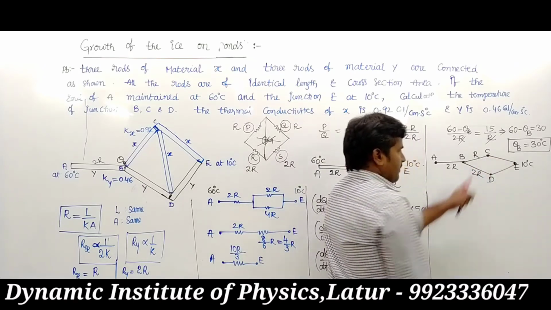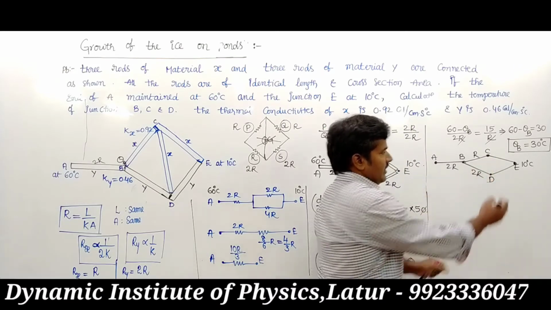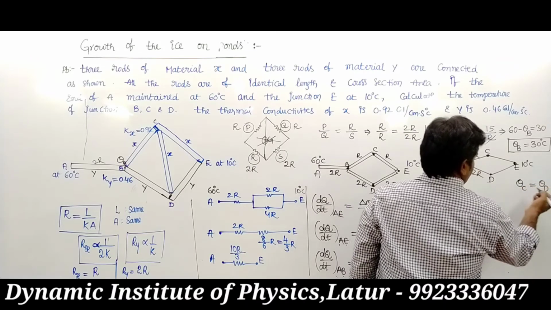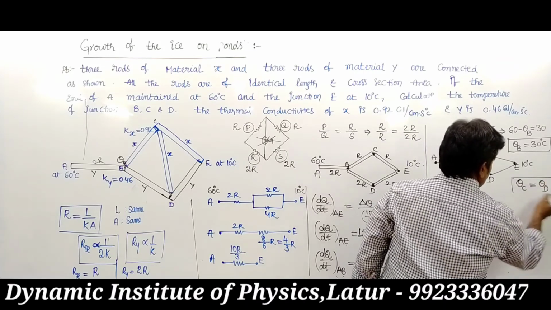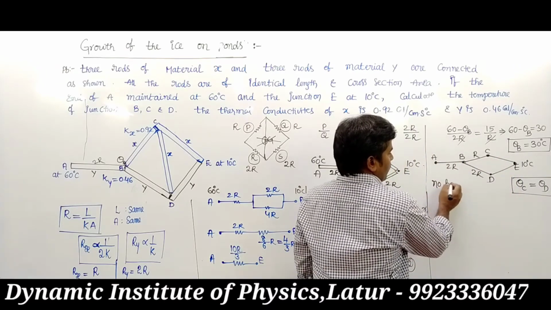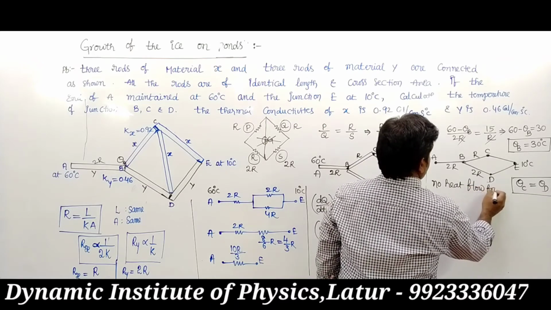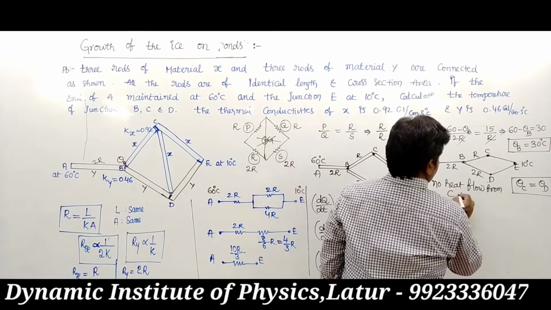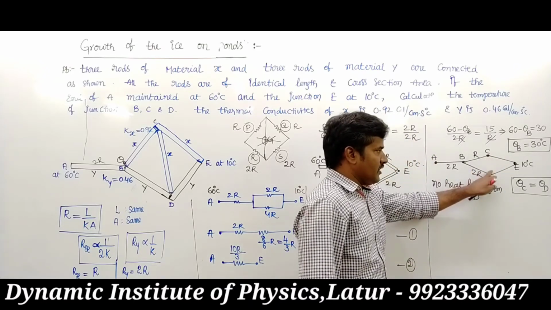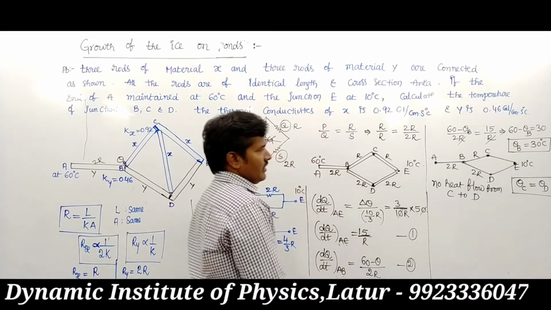Both are at the same temperature because no heat is transferred from C to D. Then the temperature of C equals the temperature of D. No heat flows from C to D. In this case there is no heat transfer from C to D, which means both are at the same temperature.